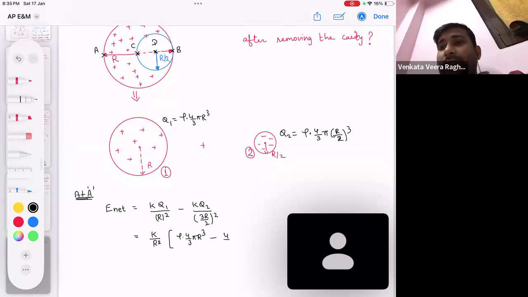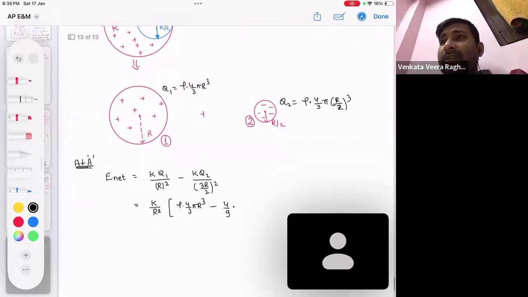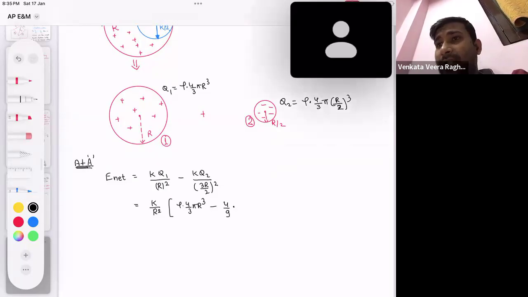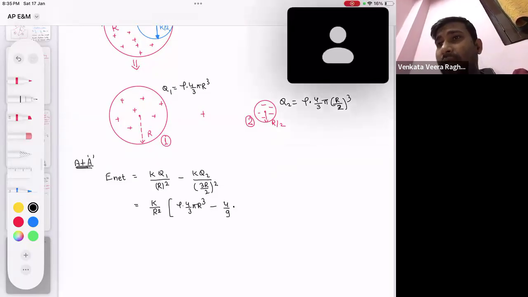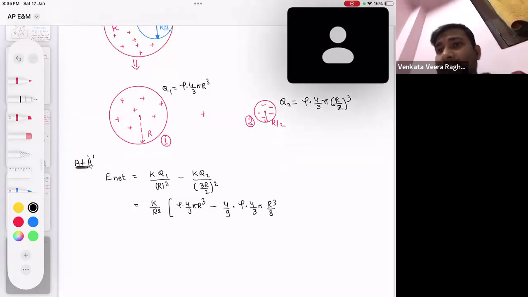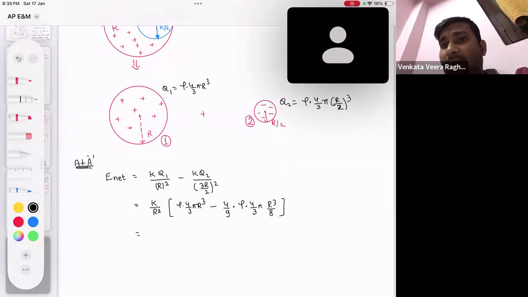Right? 4 by 9. And what is the value of Q2? We have it in the question. The value of Q2 is rho into 4 by 3 pi R cube by 8. Just take something common which is given in the question. K common, R square common, rho common, 4 by 3 pi R cube common.